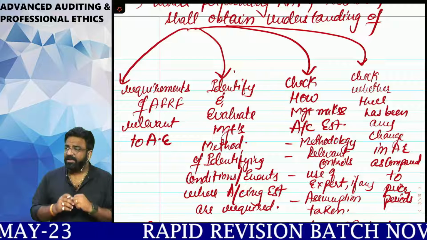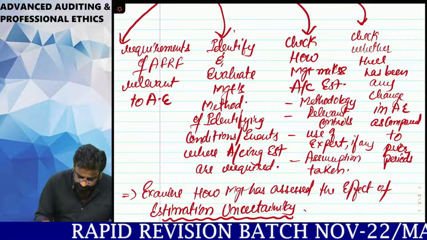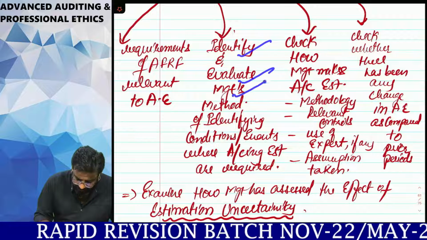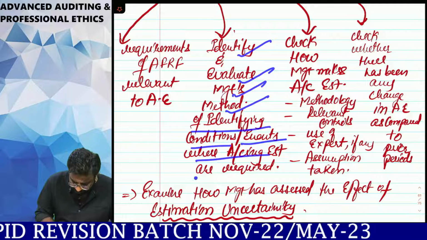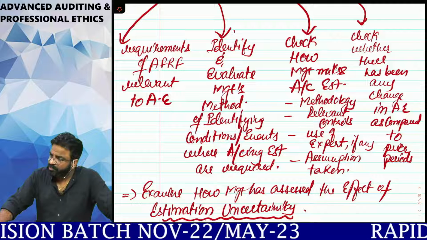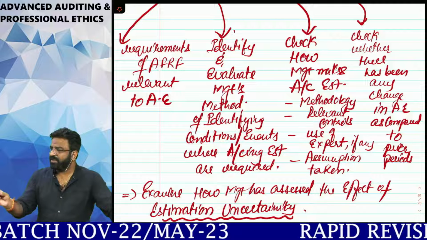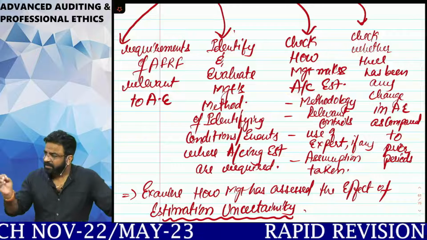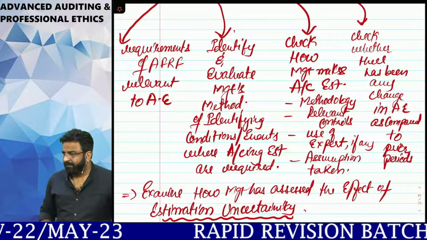The requirement of applicable financial reporting framework knowledge you have to acquire. Once you acquire the knowledge of the required AFRF, then you have to identify and evaluate management's method and identify the conditions and events where accounting estimates are required. Once you have acquired the AFRF, you should go to the management and simply ask them, sir, what are the areas where you have used accounting estimates? Please let me know those areas so that I can go and do the needful checking. Did you get the point?